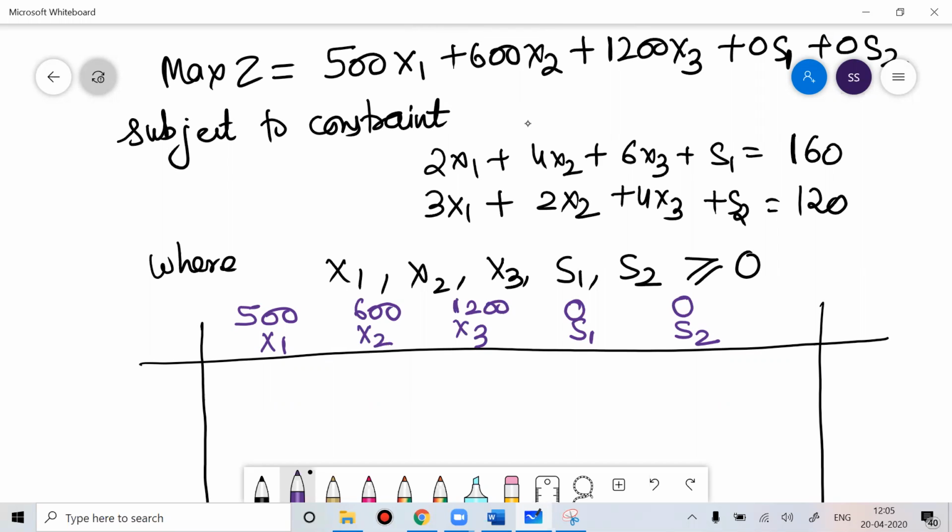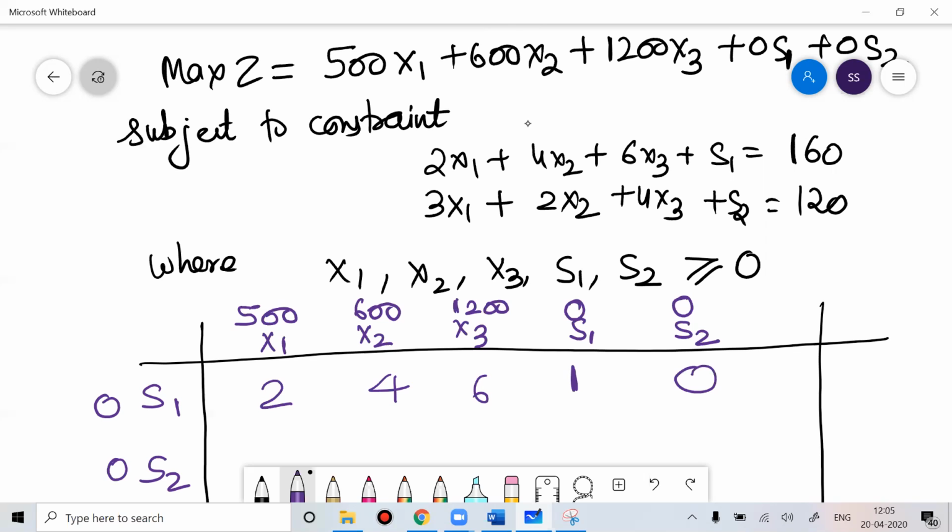Whenever we start solving for the basic feasible solution, we always start with the slack variables, so 0 s1 plus 0 s2. Equation 1 is 2x1 plus 4x2 plus 6x3 plus 1 s1 plus 0 s2.